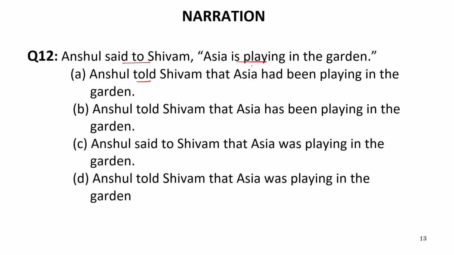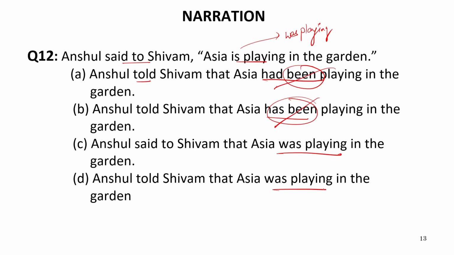So let us see where it is written this was playing. Now we need to convert this into was playing. So let us see the option that contains the phrase was playing. Now this is had been playing, this cannot be the answer. This is has been playing, again this cannot be the answer. This is was playing, and this is also was playing. Now let us see what is different in these two options. Now it is written said to over here, whereas this is written told. So we need the option in which we have converted this word said to into told. So absolutely answer will be D. So our answer will be D. The correct answer is D.